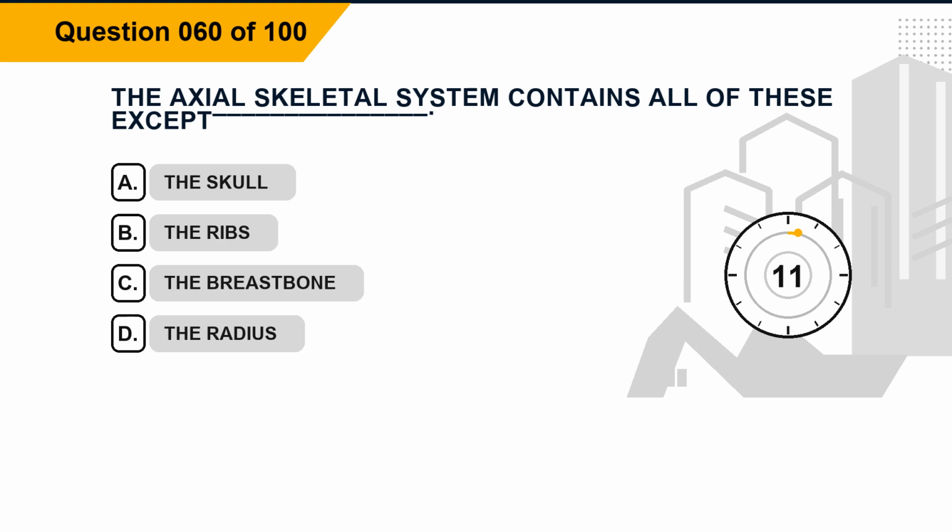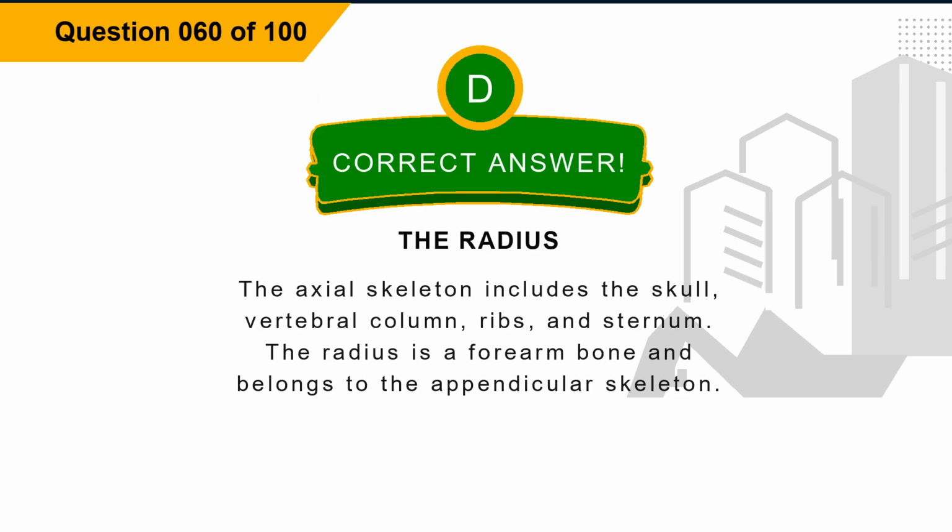Question 60. The axial skeletal system contains all of these except blank. Option A, the skull. Option B, the ribs. Option C, the breastbone. Option D, the radius. The correct answer is option D, the radius. Explanation: the axial skeleton includes the skull, vertebral column, ribs, and sternum. The radius is a forearm bone and belongs to the appendicular skeleton.